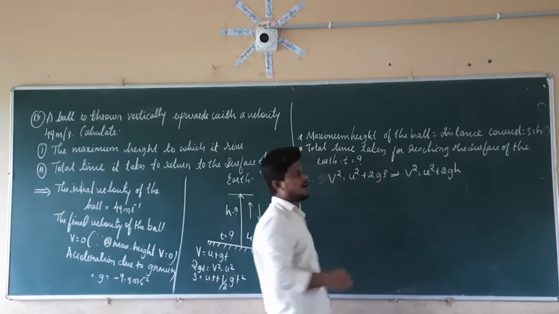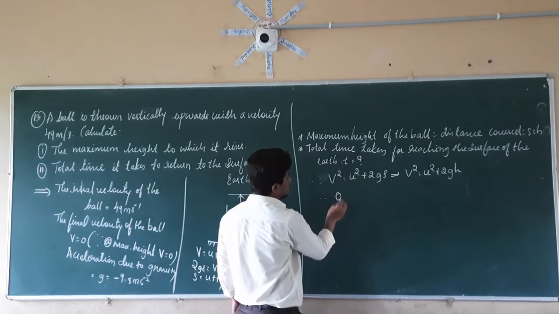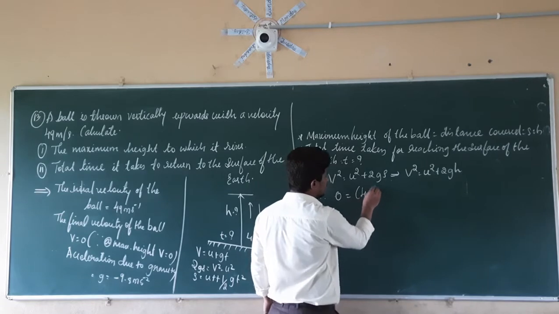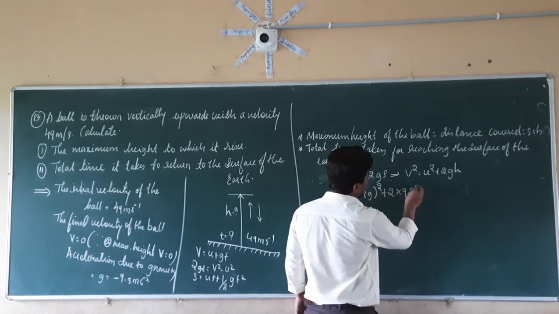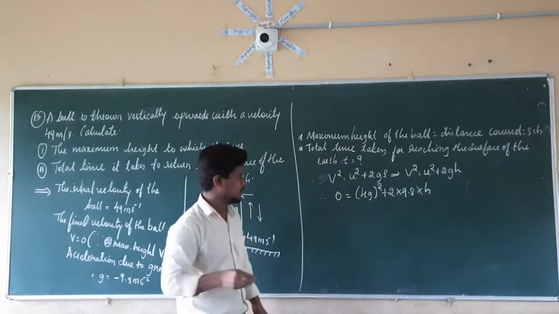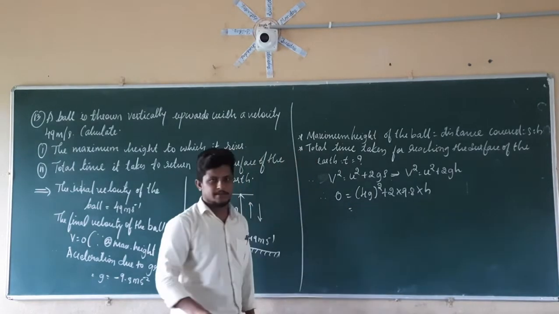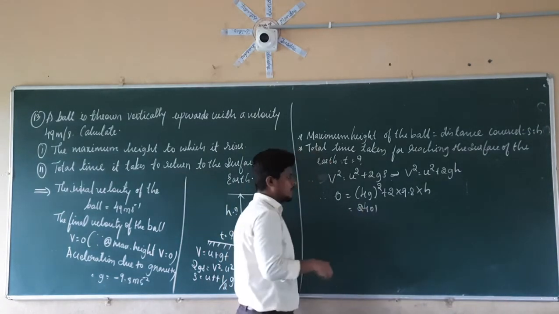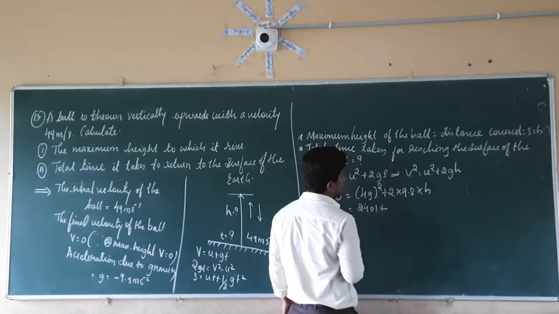That is V square equal to U square plus 2GH, since S is the maximum height. Therefore, V's value is equal to how much? It is equal to 0. U value is 49. So 0 is equal to 49 square plus 2 into 9.8 into H, since G is minus 9.8. Therefore, 49 square is equal to how much? It will be equal to 2401, plus, or plus into minus, it will be minus.